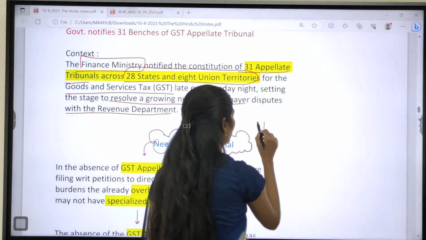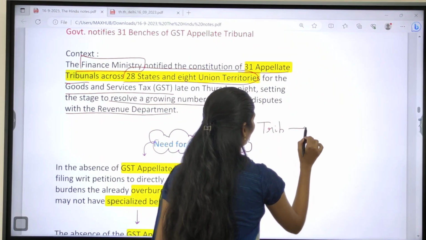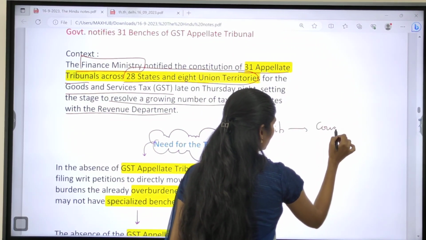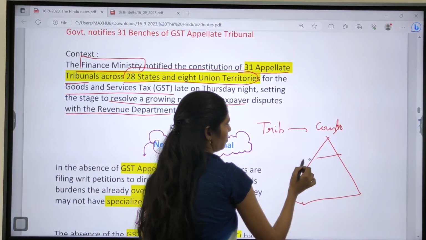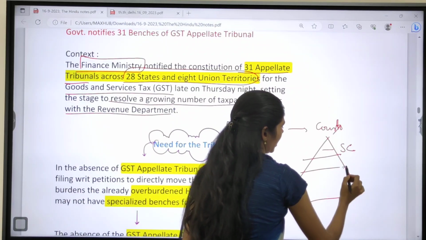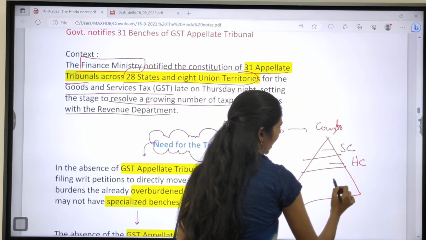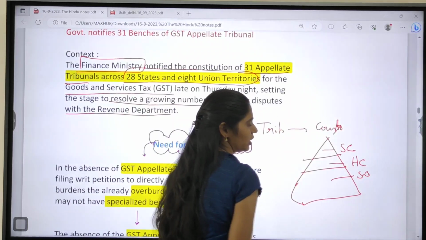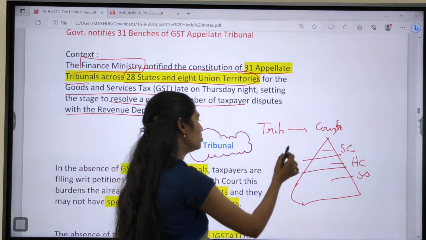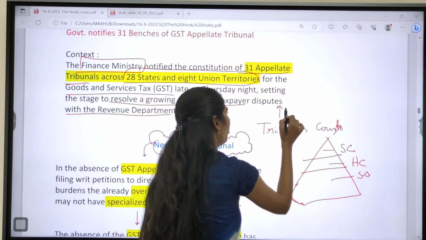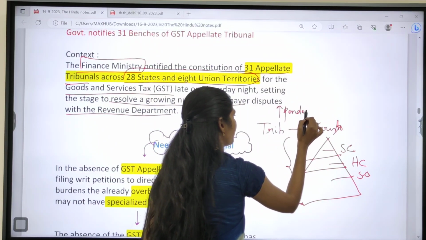Okay, so if there is no tribunal, cases will go directly to courts. In courts we have an integrated system. We have the Supreme Court at the top, in states we have the High Court, and in districts we have subordinate courts. So already one important problem faced by our judiciary is the increasing pendency of cases.